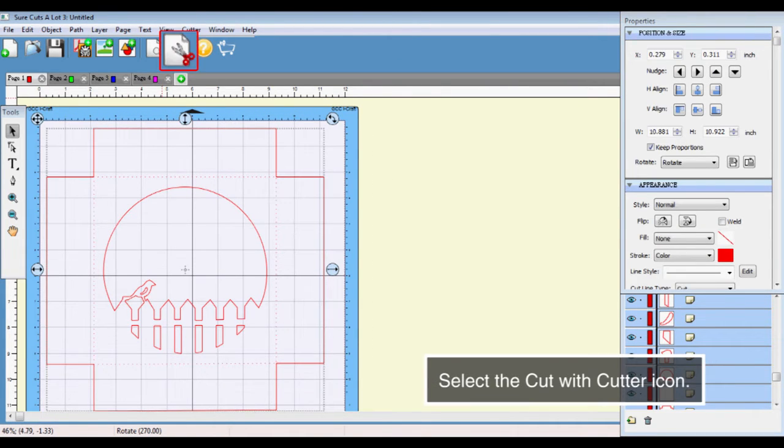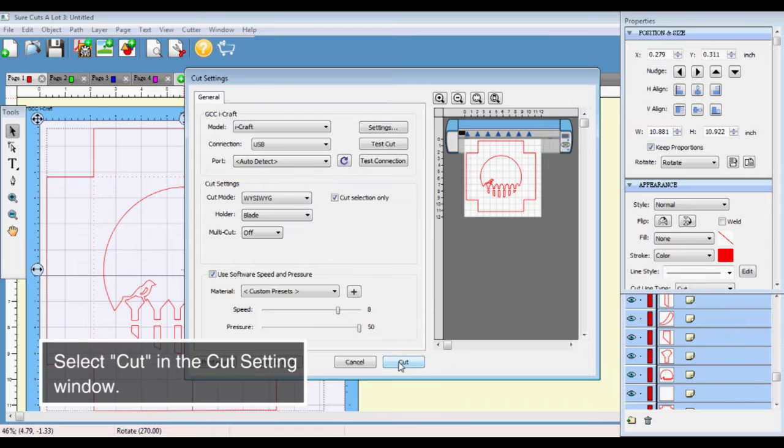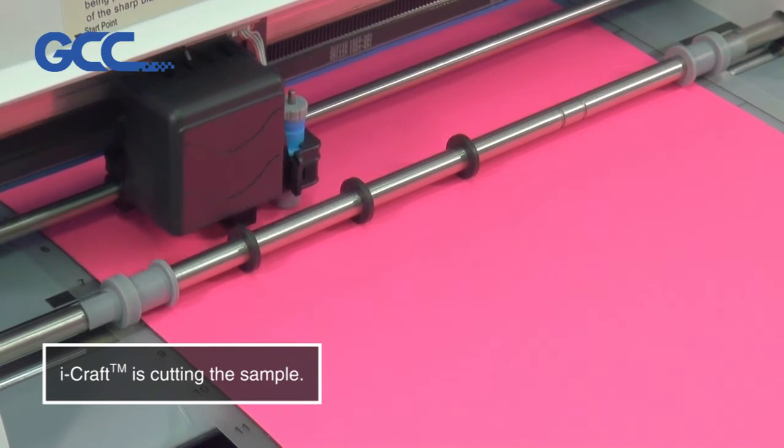Select the Cut with Cutter icon. Select Cut with Cutter in the Cut setting window and set the cutting parameter. Select Cut in the Cut setting window. iCraft is cutting the sample.